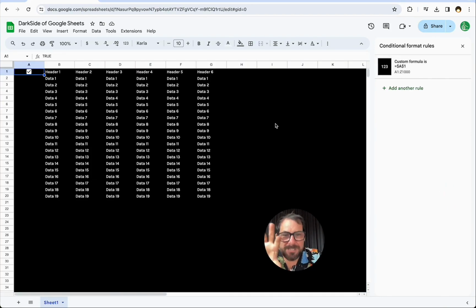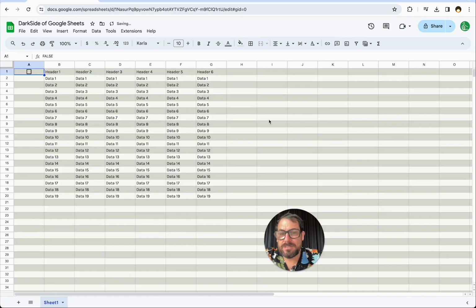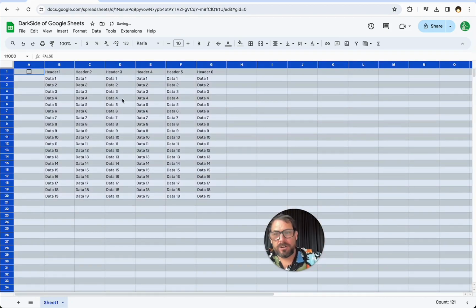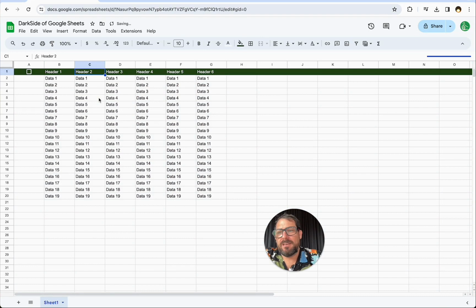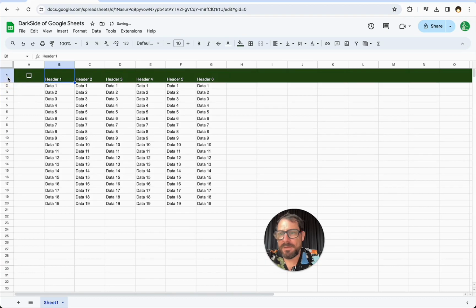But again, there is a problem with this dark mode, and I'm going to explain that now. Okay, we're going to go back to what we had before, which was this conditional formatting was not on, and we had just a bar across the top. Let's see if we can get there. And we're there. So this bar across the top, it denotes that there is a header there and there is some text there, right?